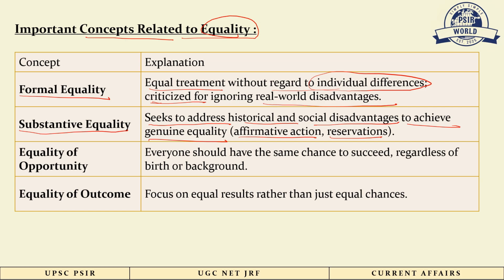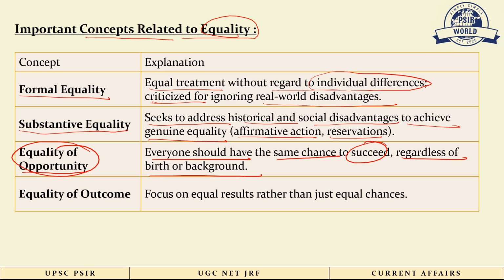Now another concept is equality of opportunity. Everyone should have the same chance to succeed regardless of birth or background. It means everyone should get an equal chance of getting success. For example, government exams are one kind of equality of opportunity, where every person has the opportunity to attempt the exam or qualify it, but it depends on their personal efforts. But everyone has equal opportunity there.